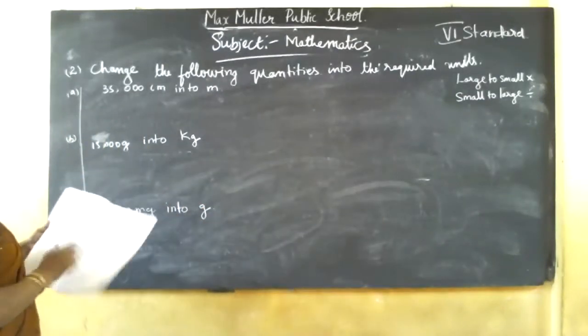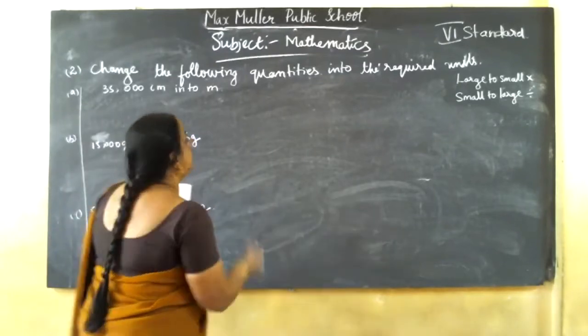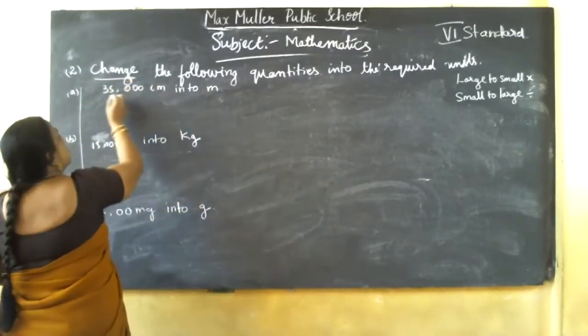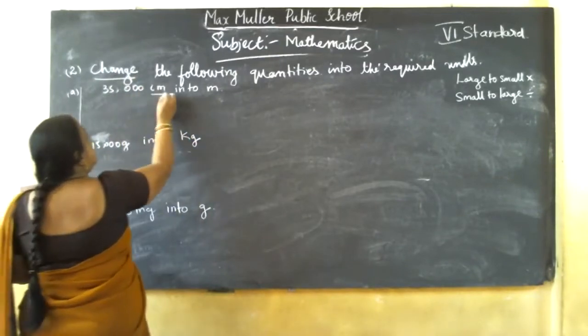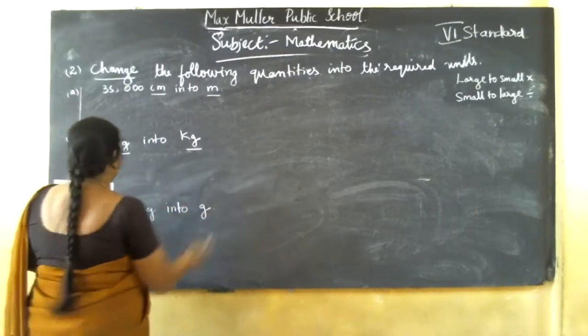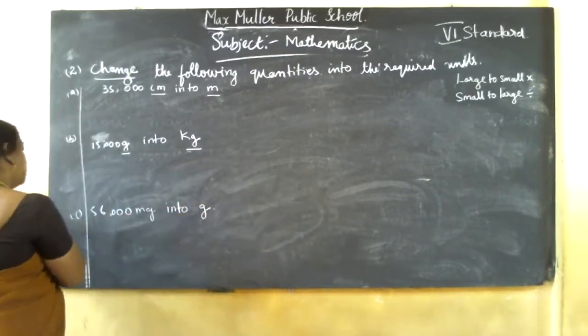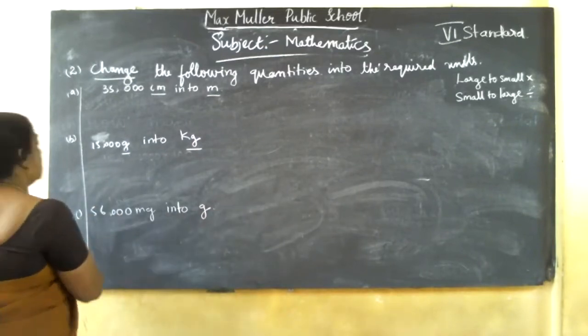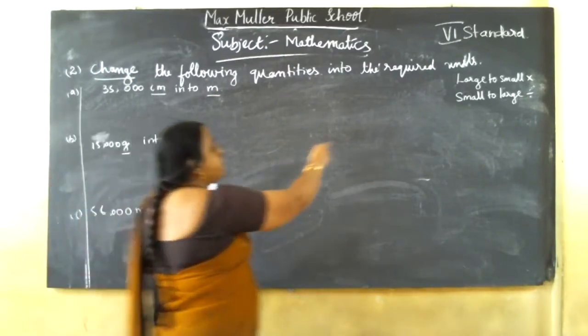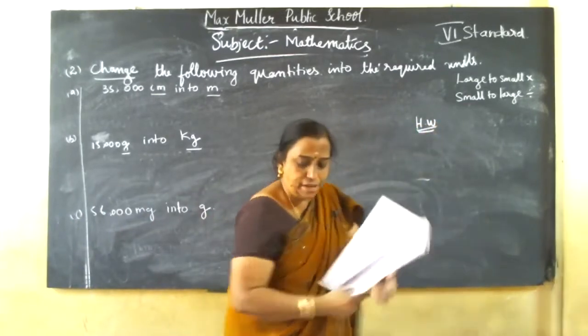I'll read the heading: Change the following quantities to the required unit. So you should convert here centimeter to meter, 15,000 grams to kg, and 56,000 mg into gram. Same main, I'll give homework questions. After that, I'll explain.